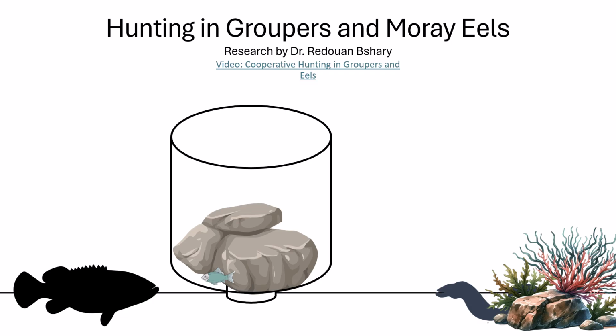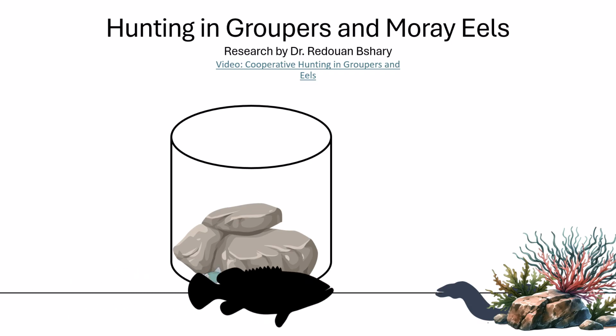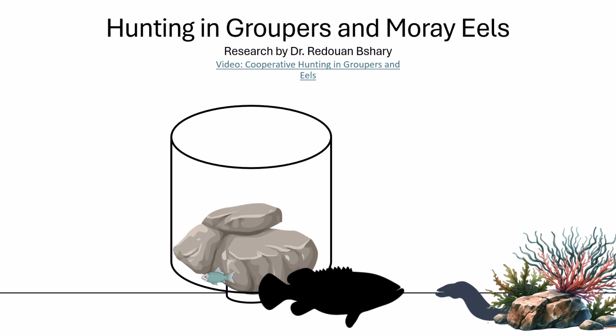The grouper then had to go to another artificial reef where a paper cutout image of a moray eel was lying in wait. The researchers then measured whether they would recruit like they do in the wild, and sure enough, they did. They would recruit the picture of the moray eel, which would then be pulled over by a string to the tank, to that column, and then the grouper would get a food reward.